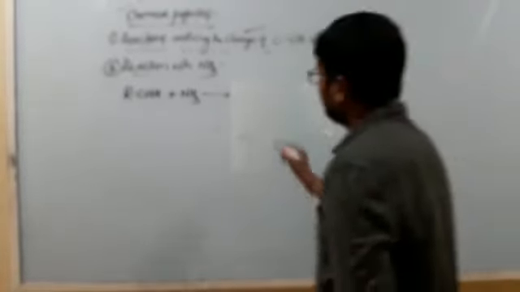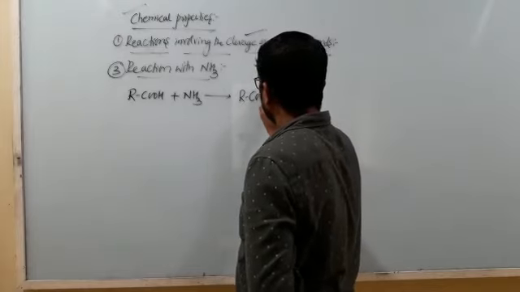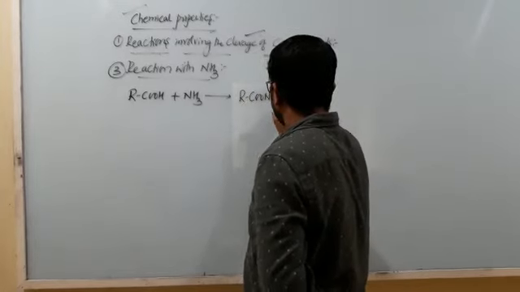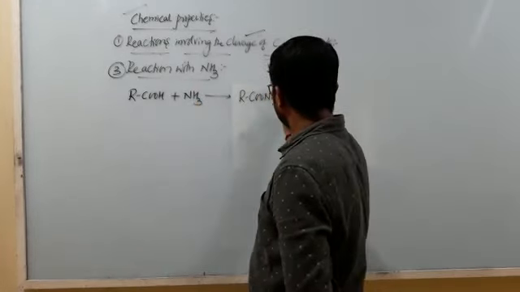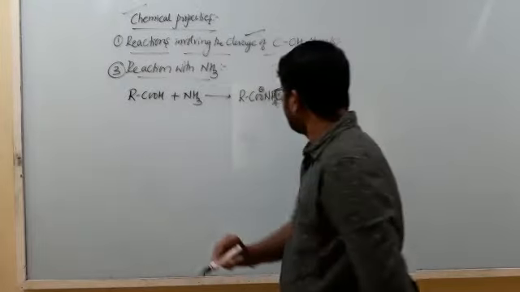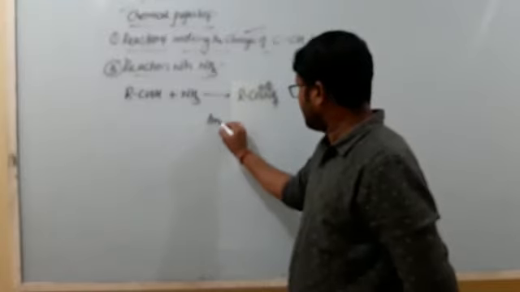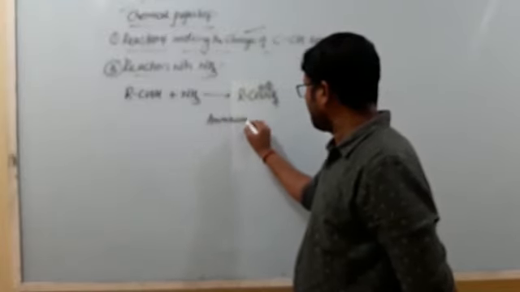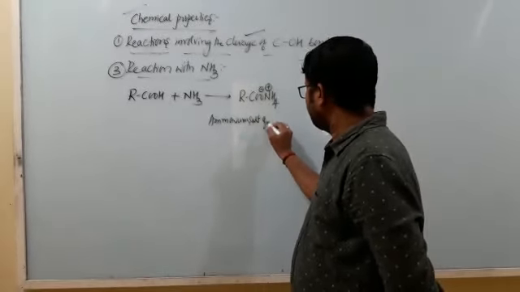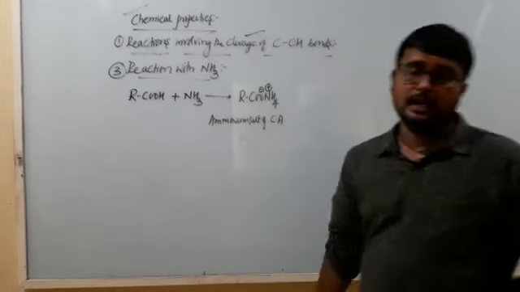Majorly we get an addition product, that is RCOONH4. This ionizes as RCOO minus and NH4 plus. This is called ammonium salt of carboxylic acid.